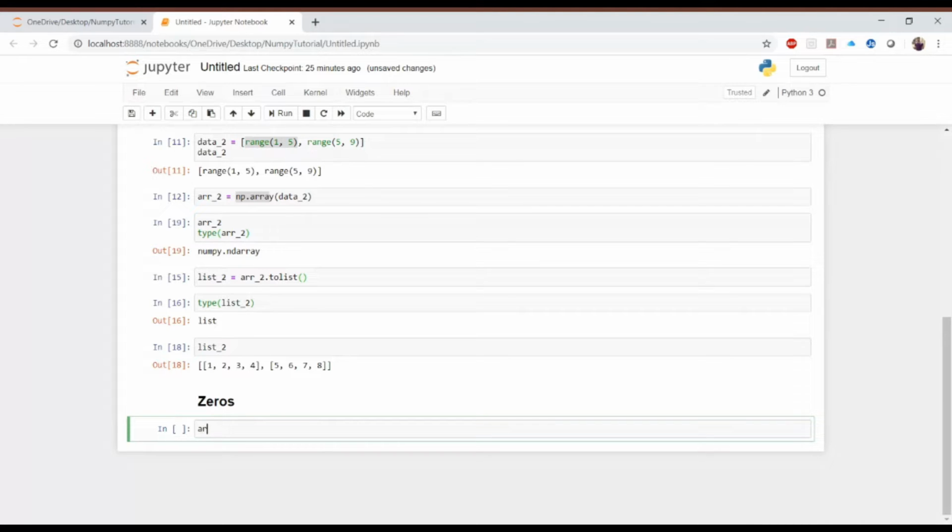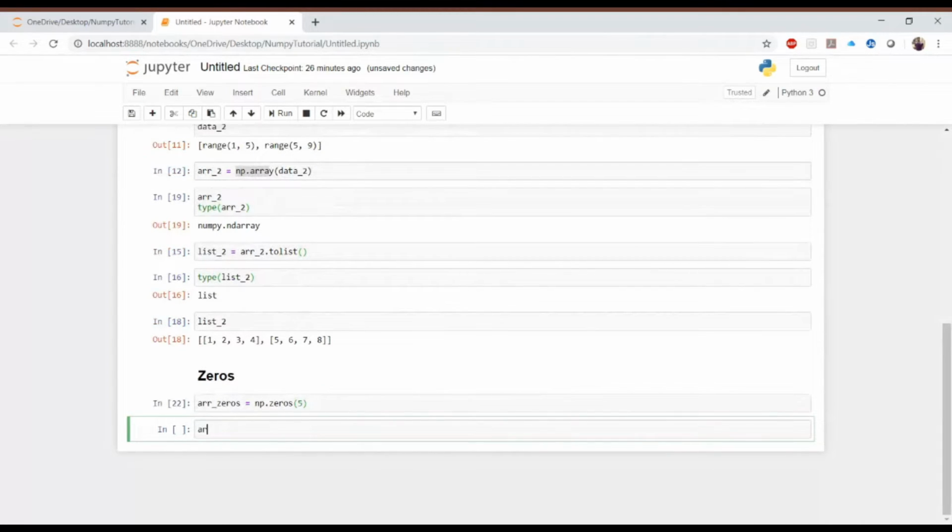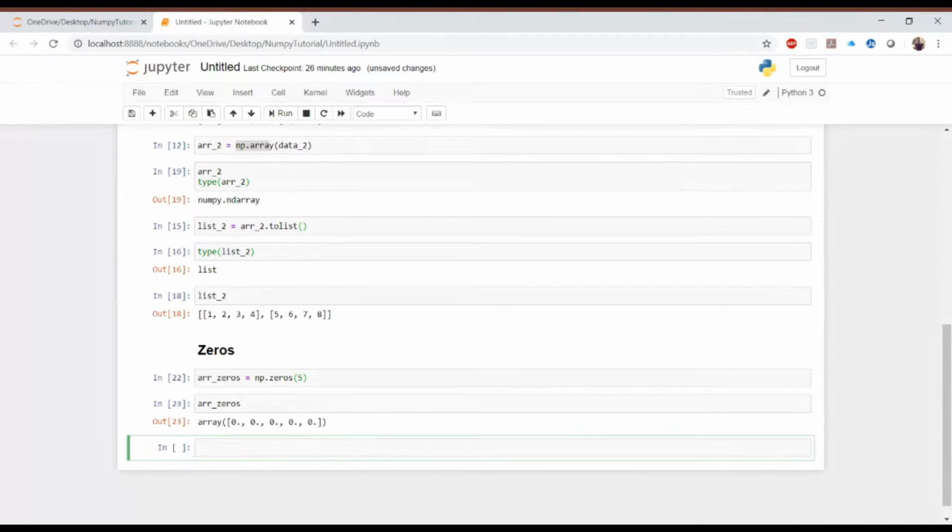So let's say I create array zeros is equal to np.zeros, and you have to provide the dimension. Here I want a simple vector, a 1D array, so I'm using 5, and if I print that thing, I will get 0 values. So this is a 1D array.